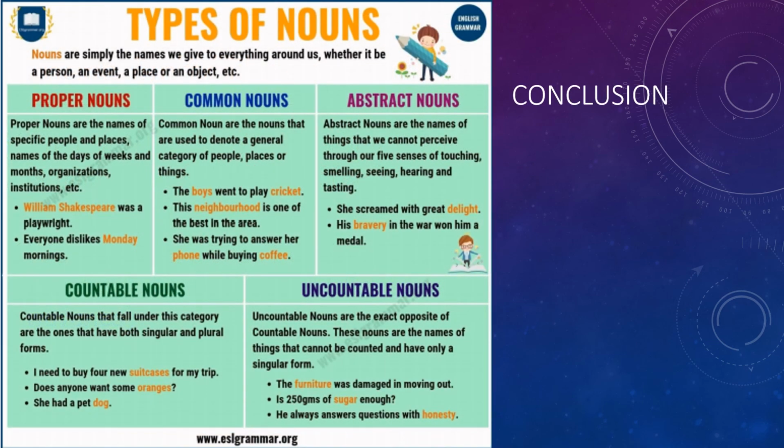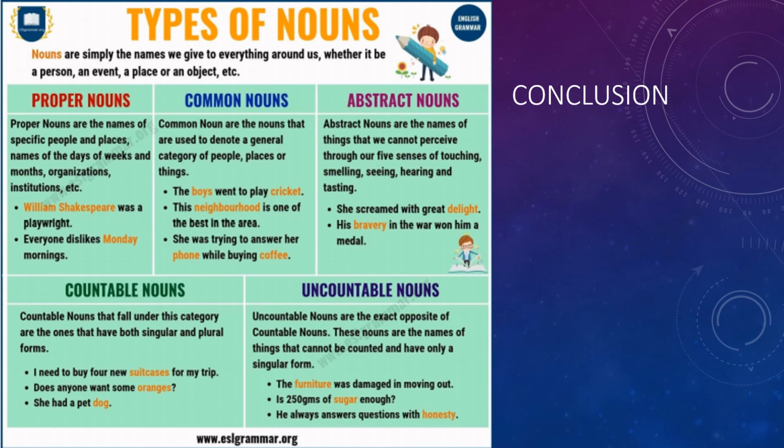So this is a conclusion of my presentation of this topic. Okay, we have learned about 5 types of noun. We have learned about proper noun, common noun, abstract, countable, and uncountable, together with singular and plural. All right, proper noun you must write in a capital letter. For example, William Shakespeare was a playwright. Why are W and S for William Shakespeare written in capitalization? Because it's a specific name for people, right? Everyone dislikes Monday. Monday is written with a capital M because it is a specific day, so you must write in a capital letter when you use a proper noun.